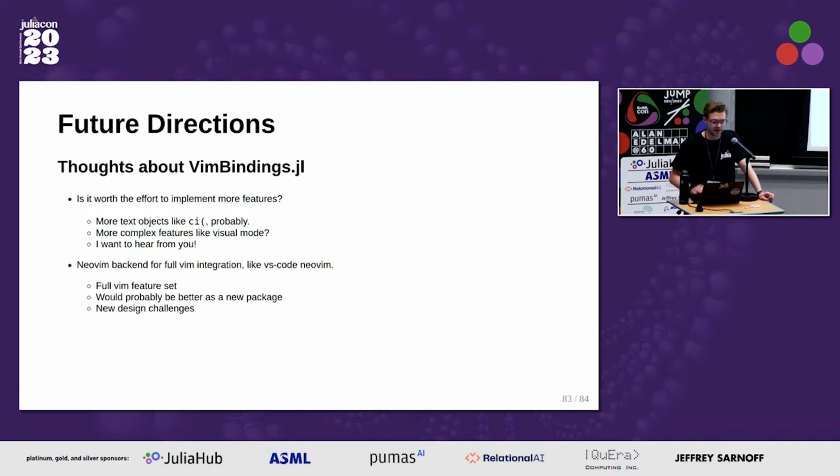But there is an approach that's been floated where, instead of implementing all of these in Julia, you just forward everything back and forth between an instance of NeoVim. In that way, you get the entire feature set of Vim without actually needing to implement it all. But it would also come with some design challenges of synchronizing those buffers and so forth.